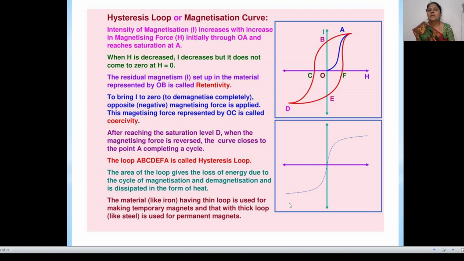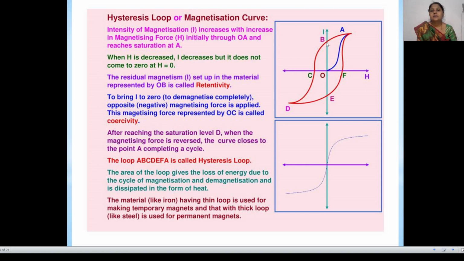Let us look again at the points A, B, C, D and F. The intensity of magnetization I increases with increasing H, initially through OA, non-linearly, and reaches saturation at A. When H is decreased, I also decreases, but it does not come to zero at H equal to 0.